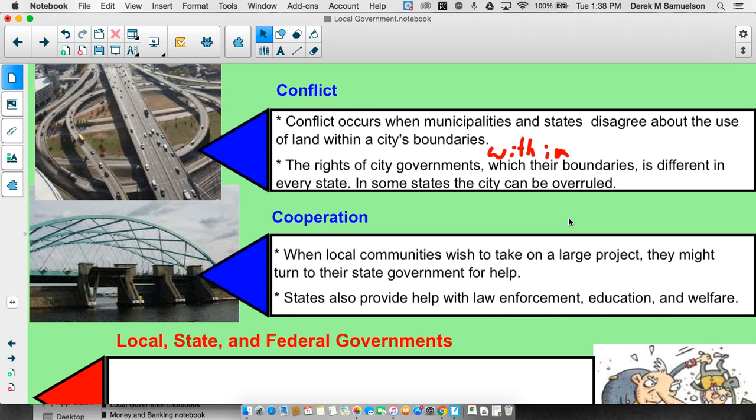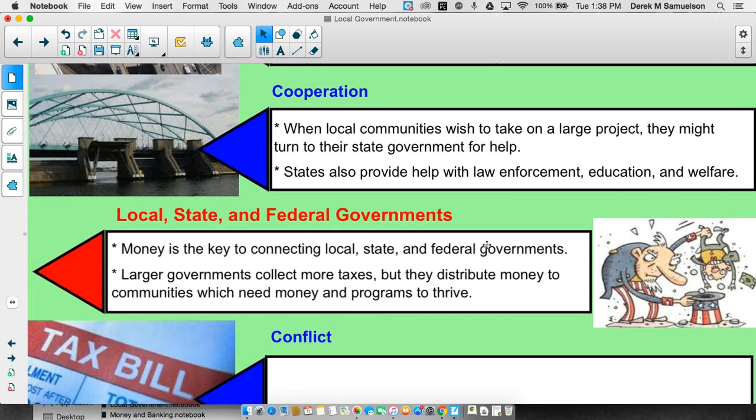And sometimes states will. Also, states help with law enforcement, education, and welfare. A big chunk of money for education and welfare does come from the state level. Local governments provide most of it, but the state does provide some as well. Law enforcement also helps out with county sheriff departments or state police, which of course can come in and support the local city governments.